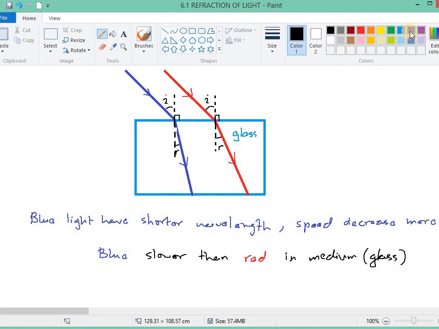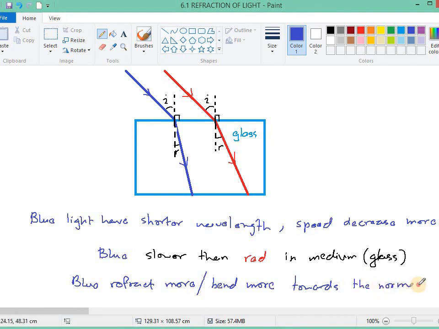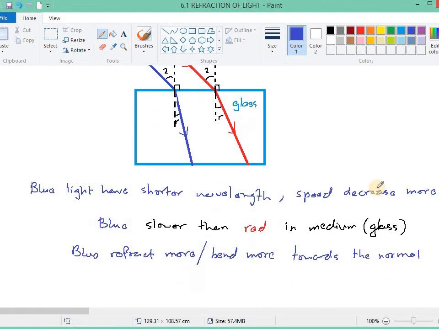So that means the blue light refracts more, or bends more, towards the normal. Blue refracts more or bends more towards the normal.